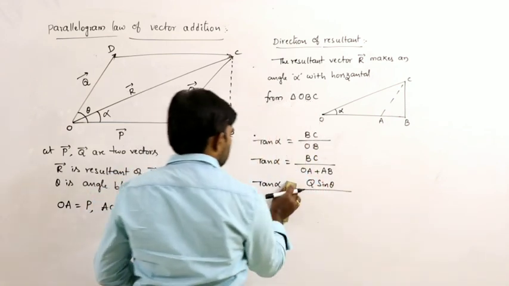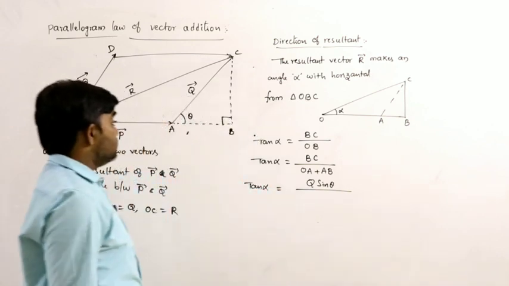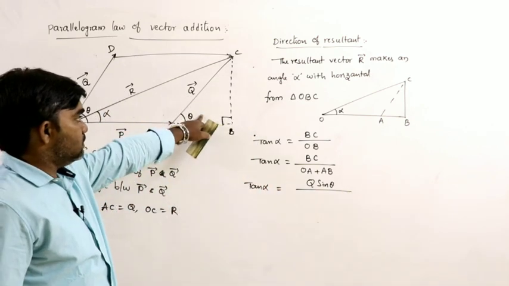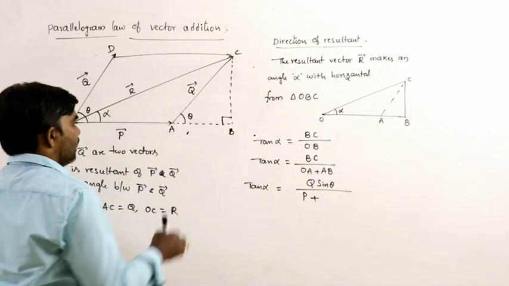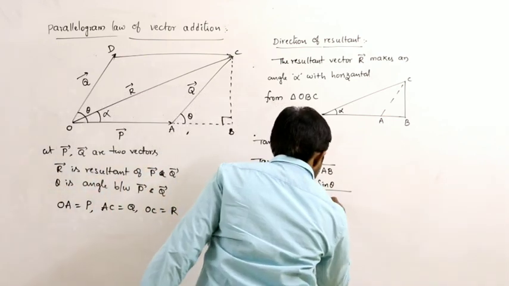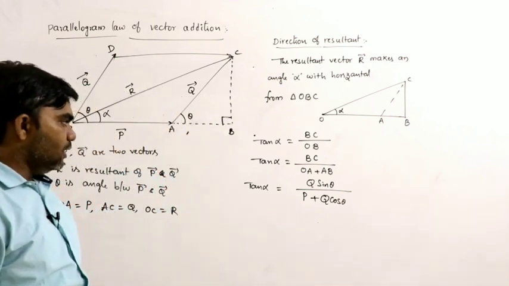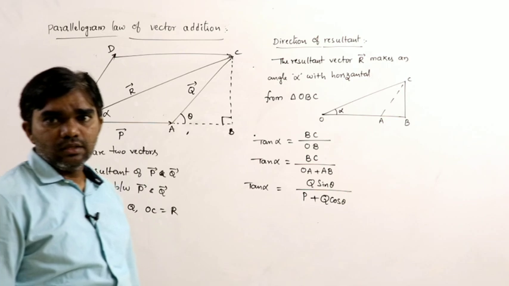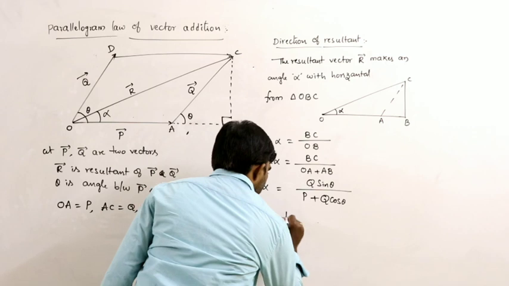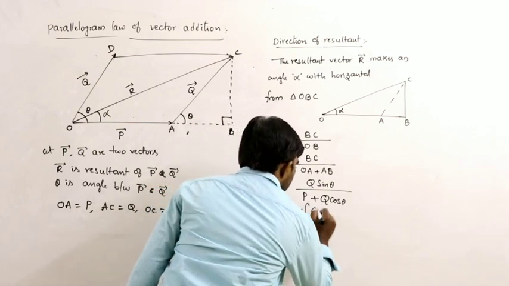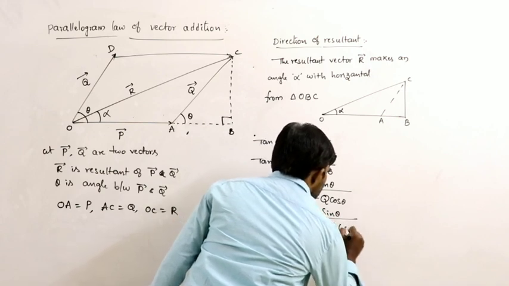OA is P, and AB is q cos theta. So tan alpha is equal to q sin theta by P plus q cos theta. This is the direction of the resultant. Then alpha is equal to tan inverse of q sin theta by P plus q cos theta.